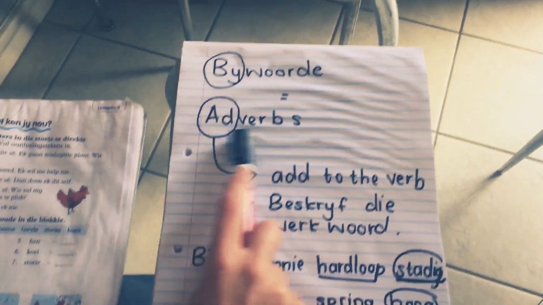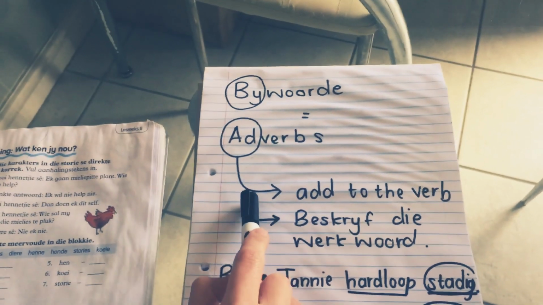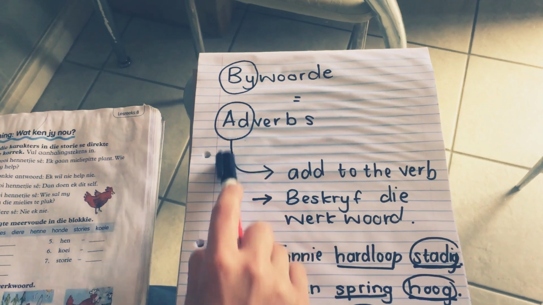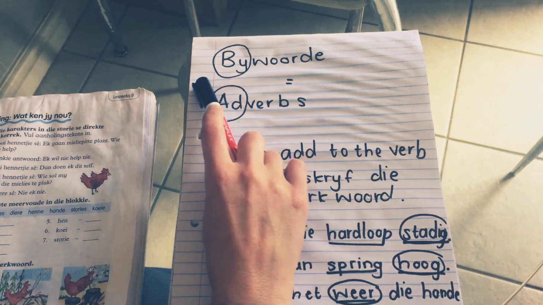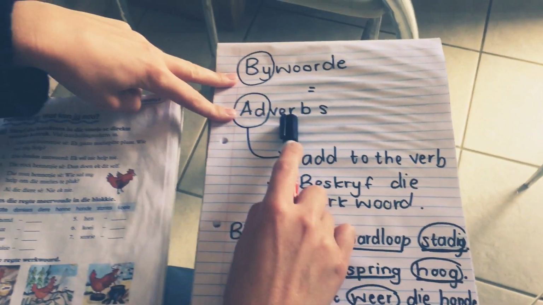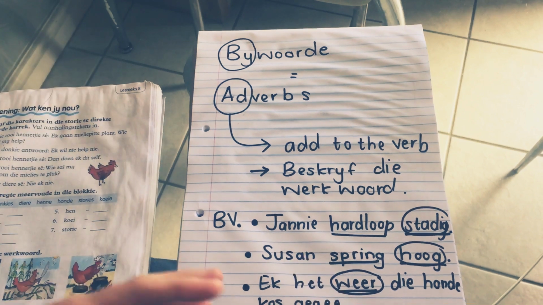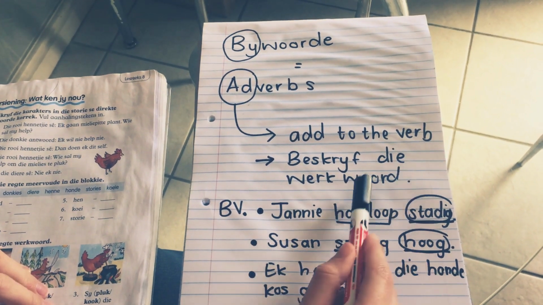Bywoorde means adverbs. Okay, so most of you by now would know what an adverb is. Let's just look at it again. Adverb means you add to the verb or you describe it. Okay, dieselfde met 'n bywoord. Both of them mean the same. So adding, I put with the verb. Ek sit by die werkwoord. So dit beskryf die werkwoord.